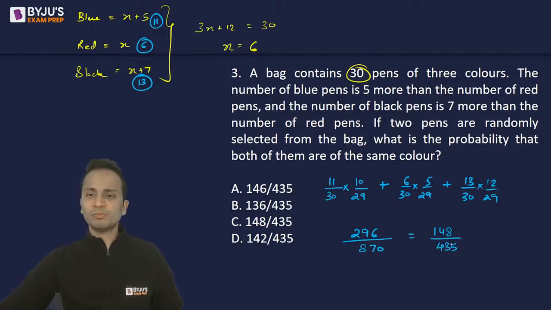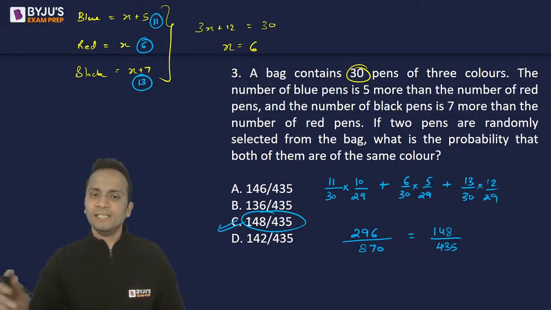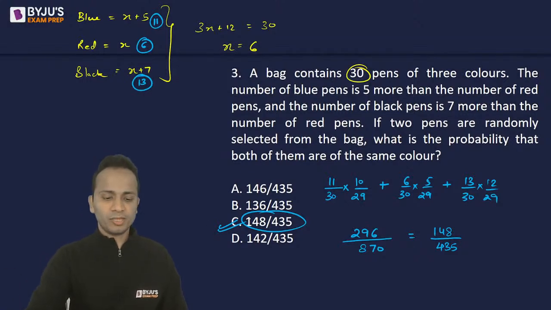Now, can anything else be cancelled? No. We have options which have denominator as 435. So we'll stop here and we'll match. So 148 upon 435. Option C is the correct answer of question number 3.